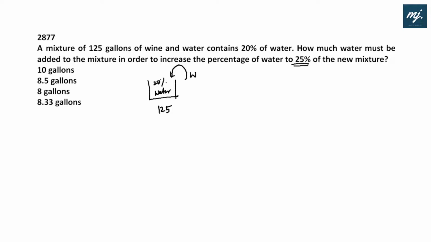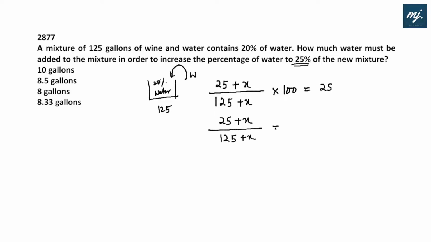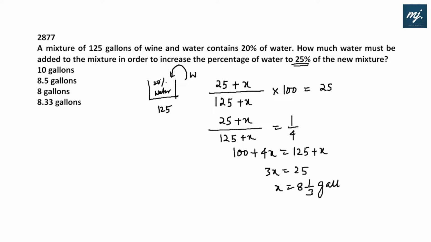Okay, so water initially was 20% of 125, that is 25. If water x is added, then total volume becomes 125 plus x. Now this percentage equals 25%, as given. So we will have 25 plus x upon 125 plus x equals 1 by 4. 100 plus 4x is 125 plus x. 3x is 25. x equals 8 1 by 3 gallons, that is 8.33. Option D fits in.